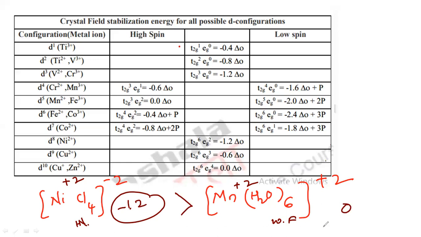So this is more stable compared with this. It means it is highly inert. So nickel Cl4 is unreactive towards the nucleophilic substitution reaction. But in case of this, it is a labile complex. It can easily interact with any other ligand for the substitution reaction.